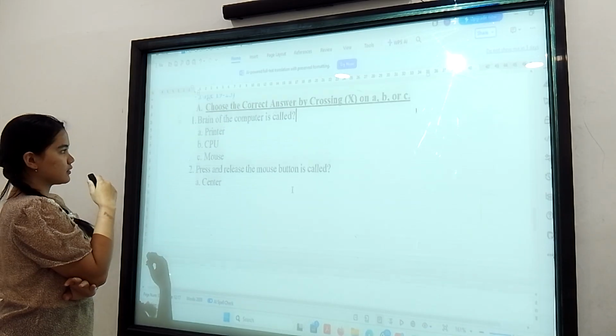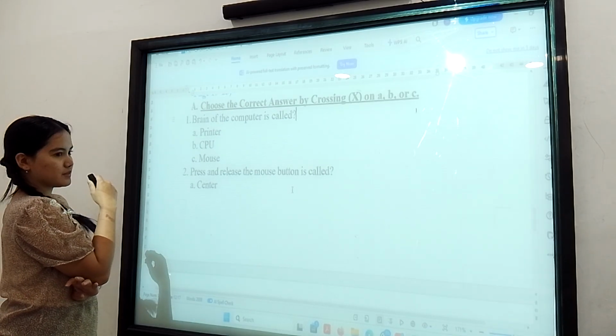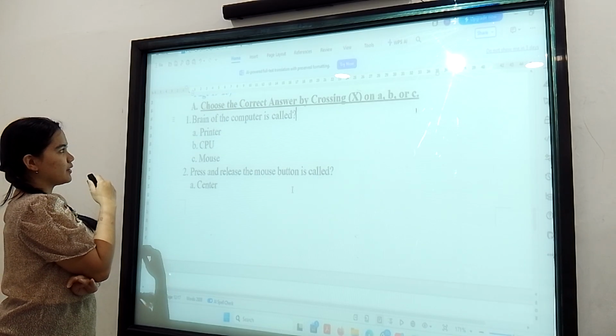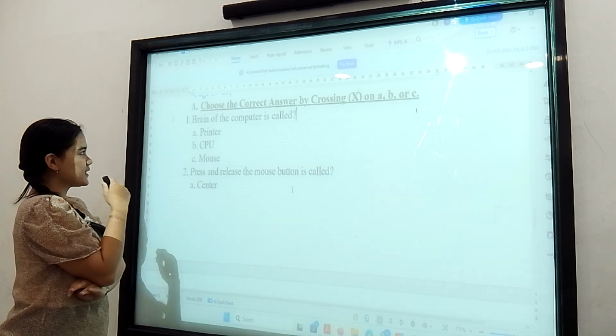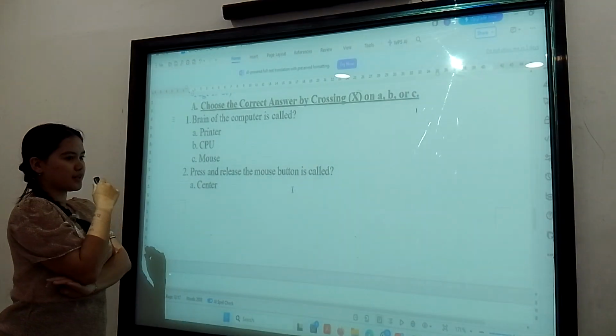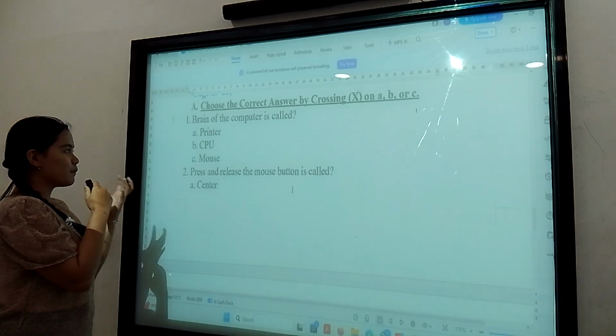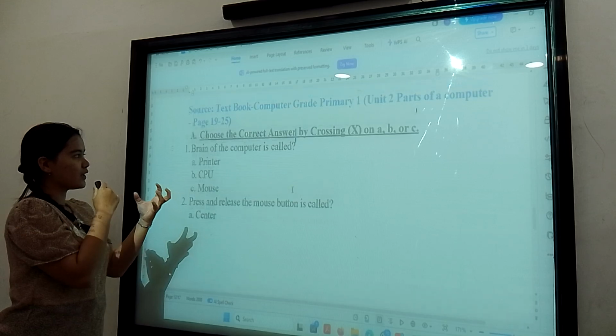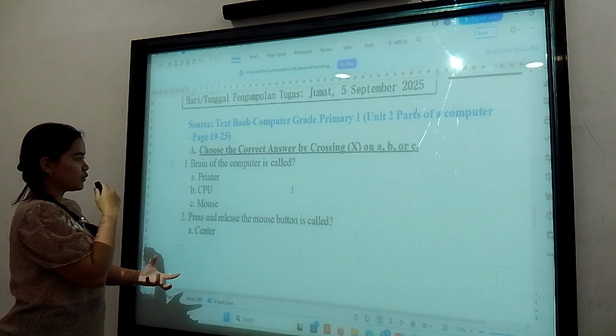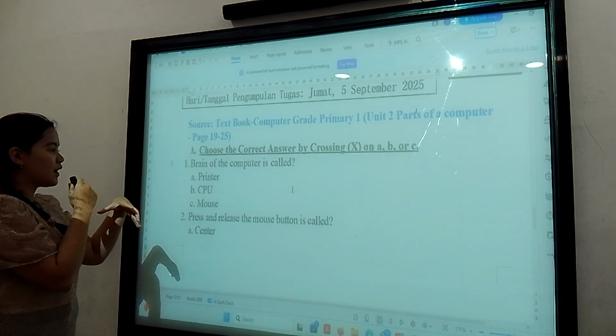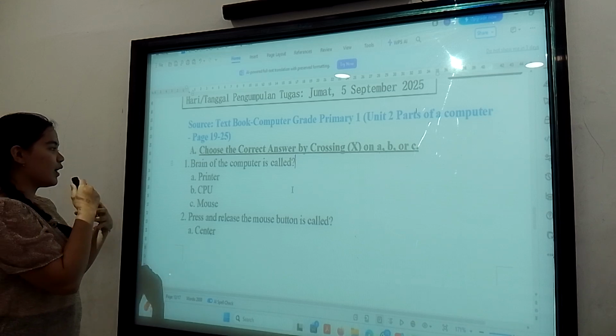Okay, so for question number one, why is CPU called the brain of the computer? Because the CPU is the central processing unit, a small part that can be found inside the computer.